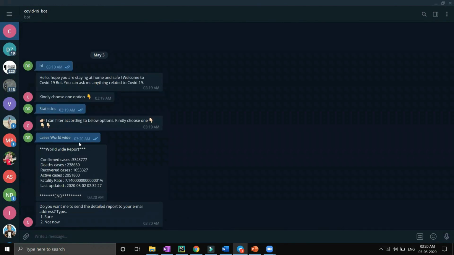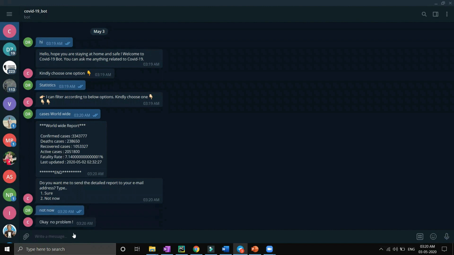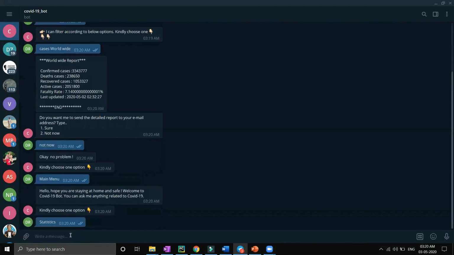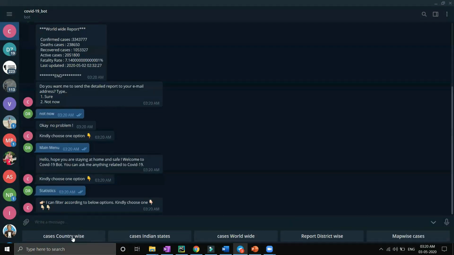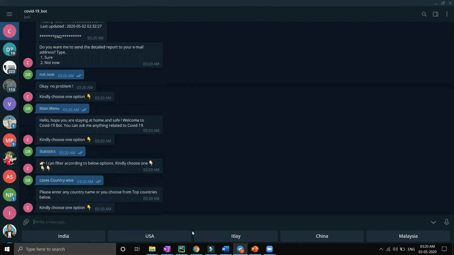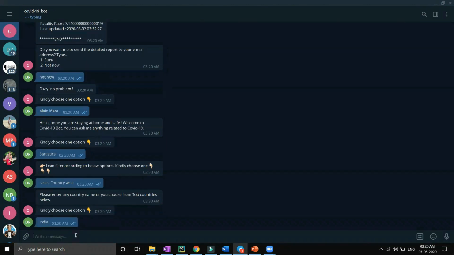Now it is giving me the total number of worldwide cases, and it is also asking whether I want it to send the report to my email address, sure or not now. Okay, not now. Now it is giving me the option of the main menu. So again, let's go to statistics and see country-wise cases. Now it is giving me a few options, top countries, or you can write your own country. So let's assume I chose India.